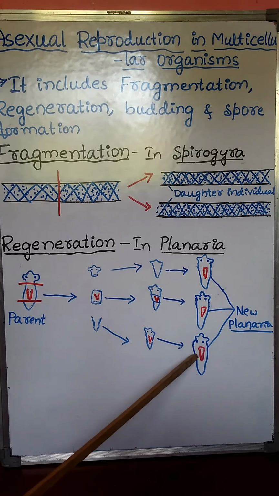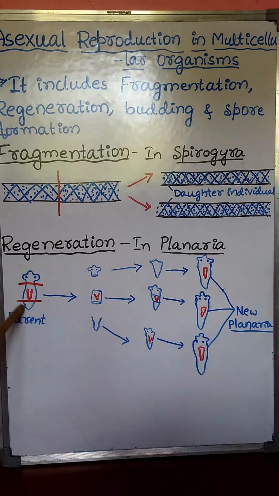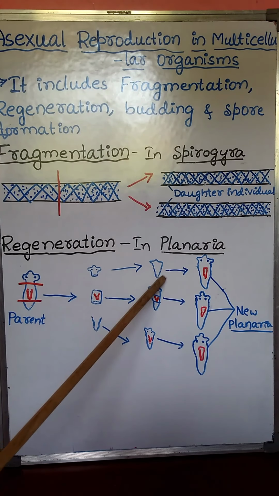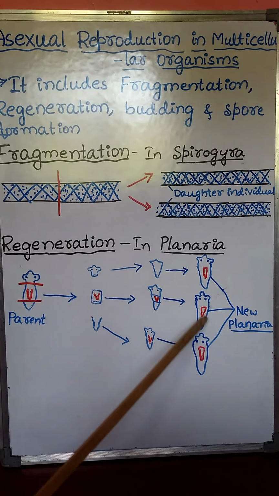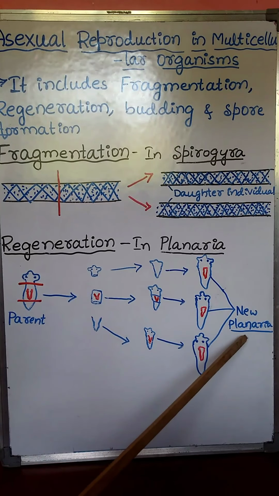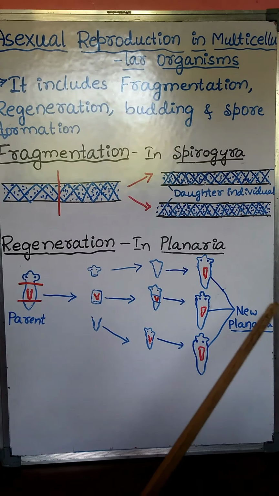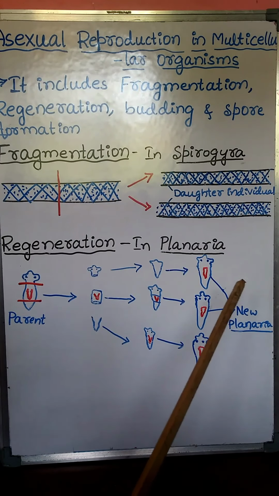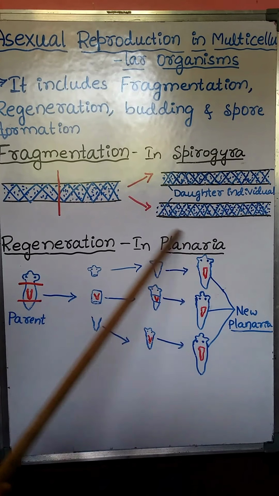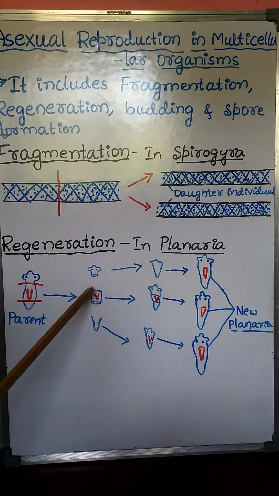Say one planaria broken into 3 pieces, then 3 pieces grow and develop into 3 new planaria or 3 new individuals. This is about regeneration in planaria.